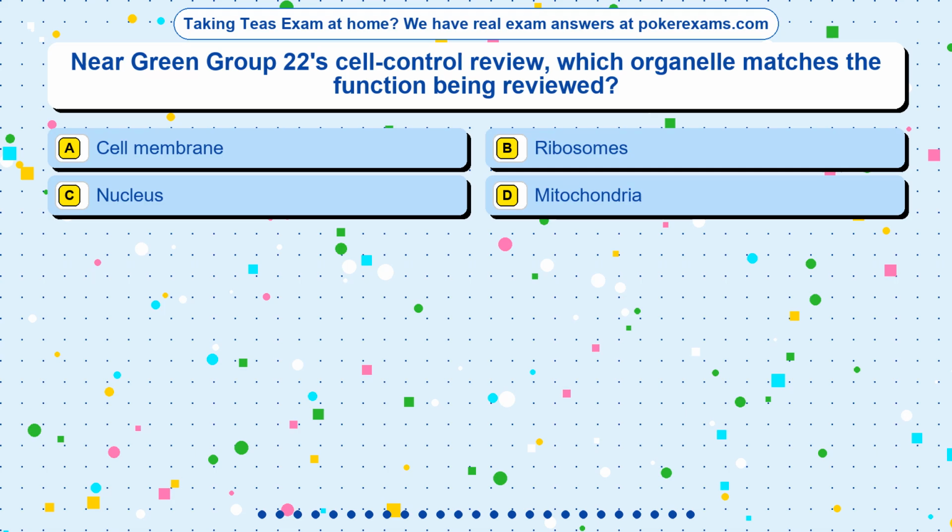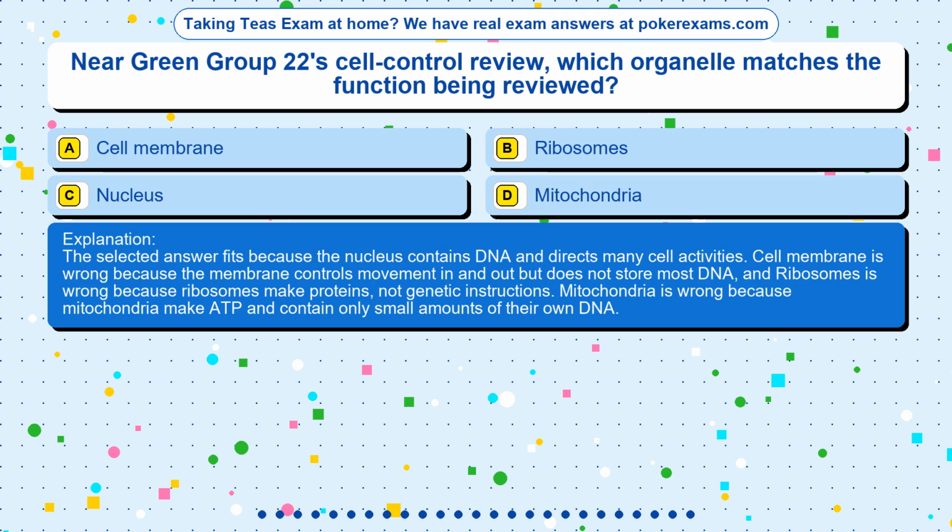The correct answer is option. The selected answer fits because the nucleus contains DNA and directs many cell activities. Cell membrane is wrong because the membrane controls movement in and out but does not store most DNA, and ribosomes is wrong because ribosomes make proteins, not genetic instructions. Mitochondria is wrong because mitochondria make ADP and contain only small amounts of their own DNA.